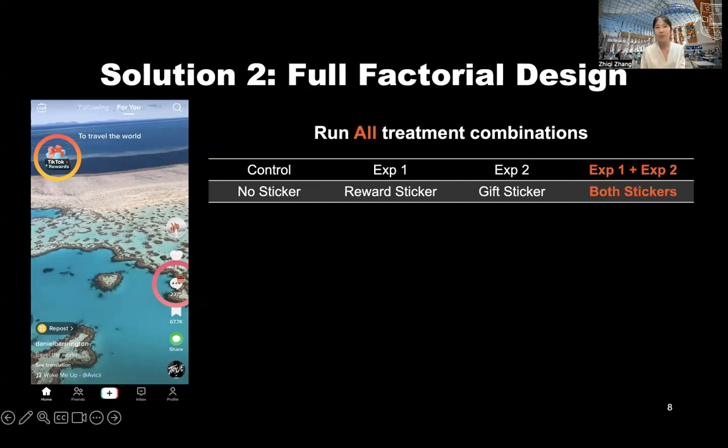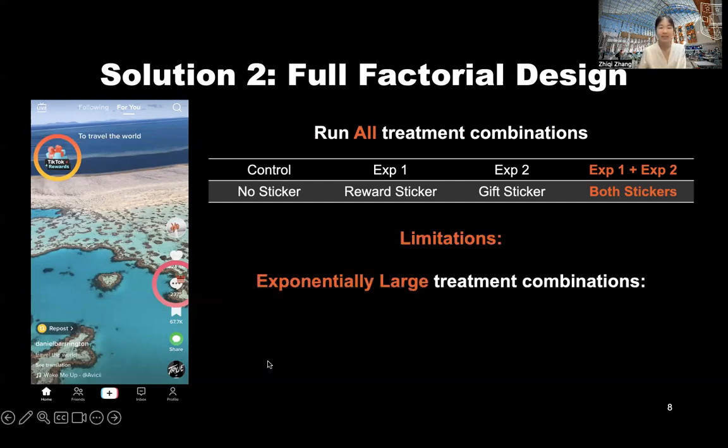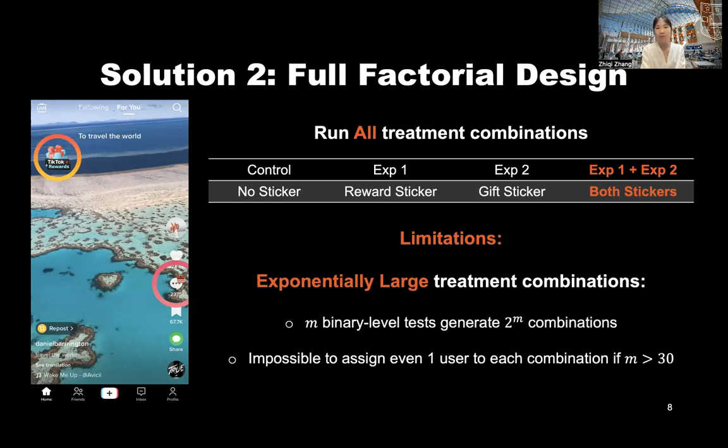Well then, how about we just run a full factorial design? Here we can run all treatment combinations of these 2 treatments, where we will have no sticker, having separate sticker settings, and having both sticker settings. The limitation of this method is the exponentially large number of treatment combinations. Suppose that we have m binary level tests, which will generate 2 to the power of m combinations. It is now impossible for us to assign even 1 user to each combination if m is larger than 13.